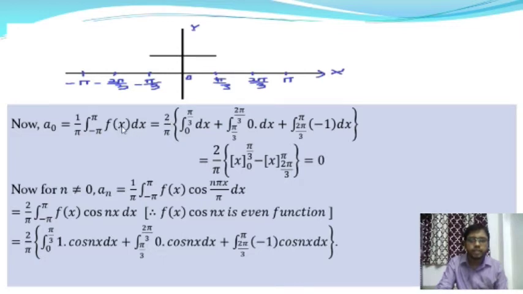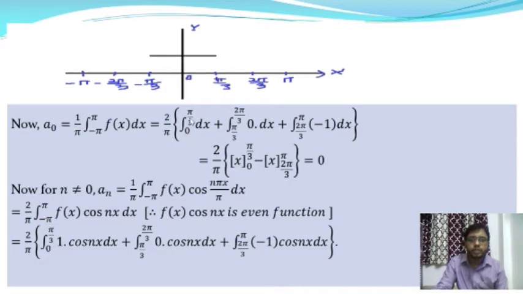The function f of x is defined sectionally in the intervals 0 to pi by 3, pi by 3 to 2 pi by 3 and 2 pi by 3 to pi. Therefore we divide this integral into three parts: the first part is 0 to pi by 3, the second part is pi by 3 to 2 pi by 3, and the third part is 2 pi by 3 to pi.